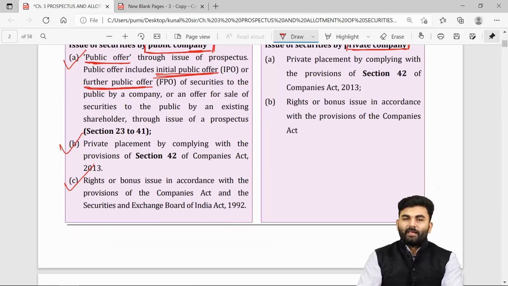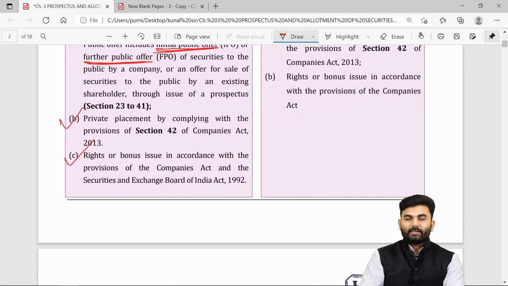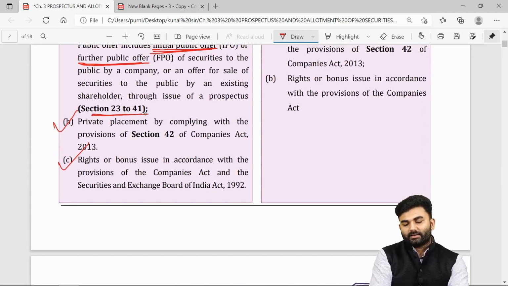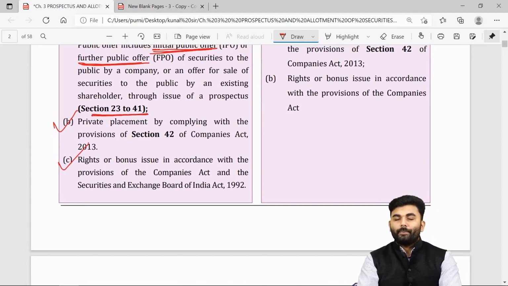Whether your company goes for IPO or for FPO, the company is bound to follow the provisions given under section number 23 up to section number 41.